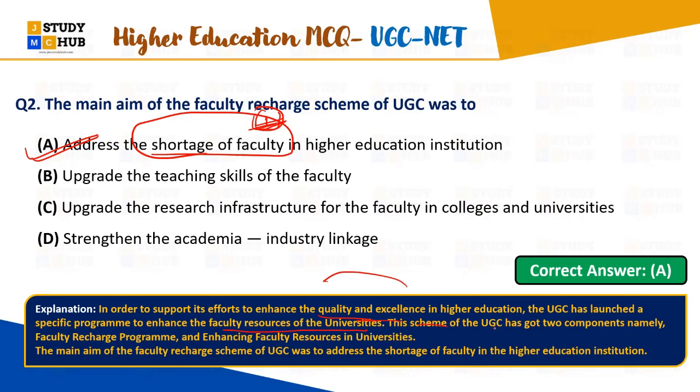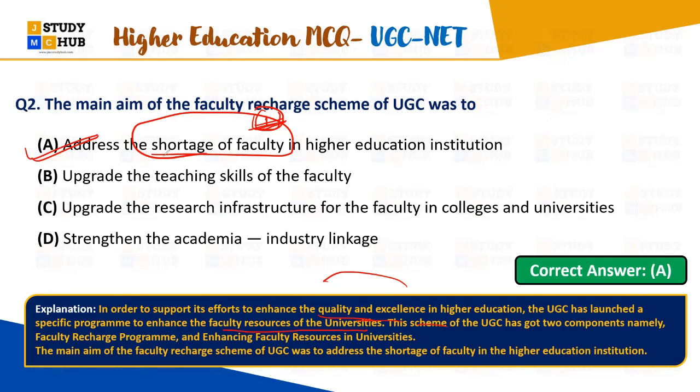And what this scheme is mainly focusing on: this scheme of UGC has two components, namely the faculty recharge program, and another, enhancing faculty resources in the universities, right? So the main aim of the Faculty Recharge Scheme of the UGC was to address the shortage of the faculty in higher education institutions, right?